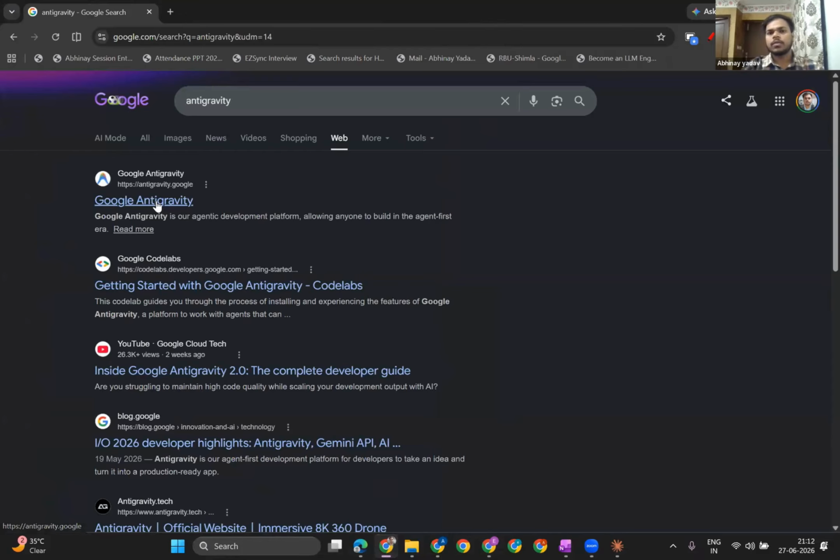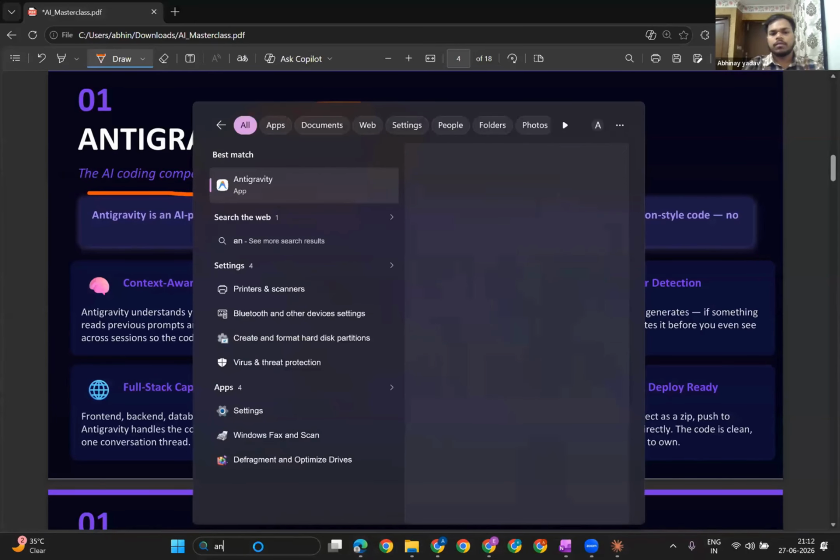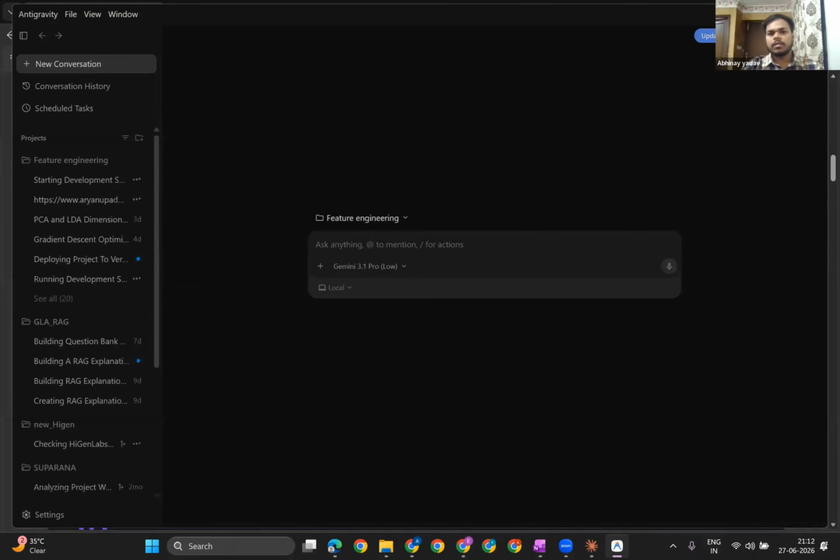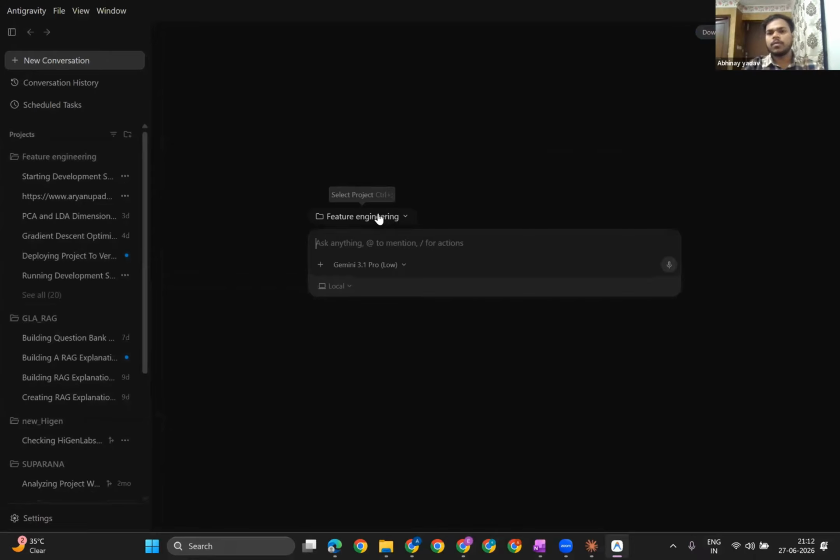Then after that, it is going to ask you for some authentication with your Gmail ID, so you can give that as well. Once you have downloaded Anti-Gravity, you can simply open it from your desktop. You can see my Anti-Gravity is loading. I'm working on one project, the same project I have just shown you, which I have been working on for a longer period of time. It is going to continue as well, and I'm going to update a number of things over here.